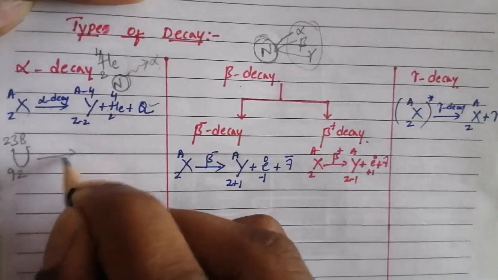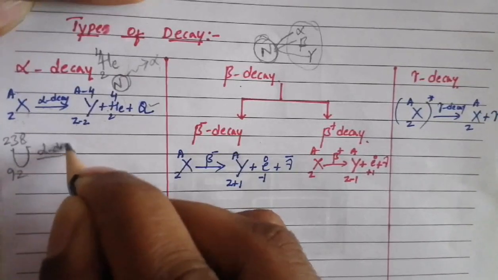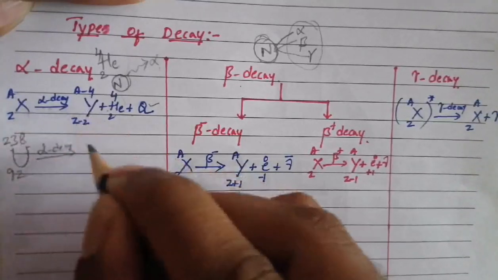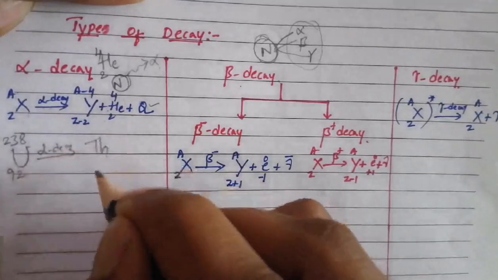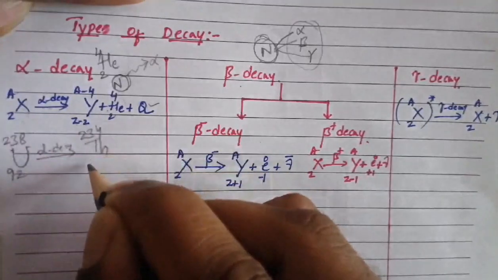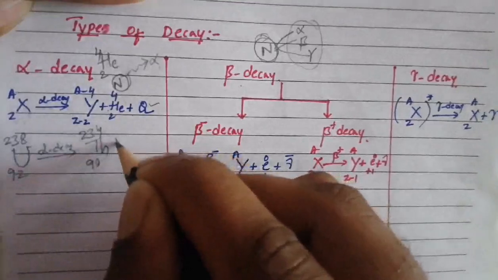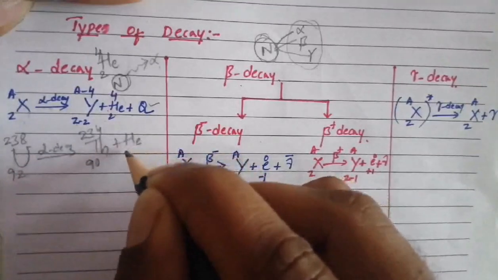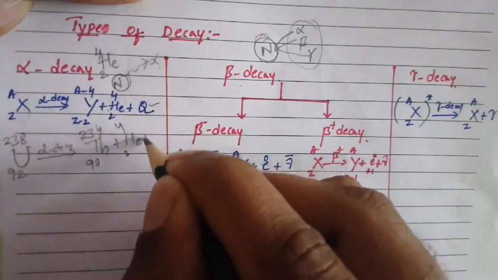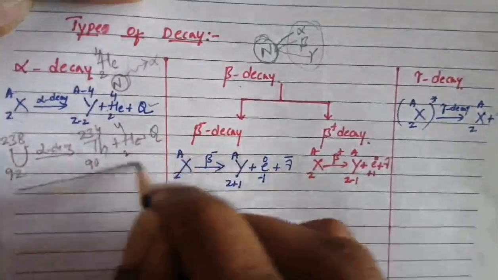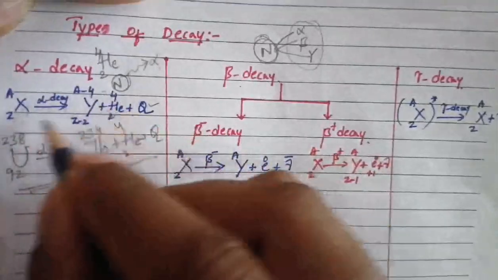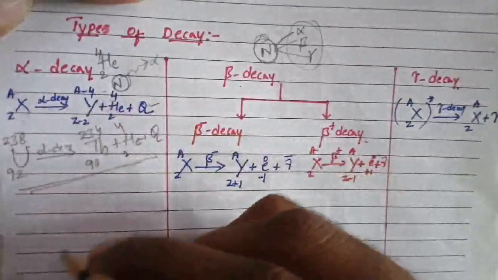After alpha decay, the uranium is converted into thorium with mass number 234 and atomic number 90, with the emission of helium, the alpha particle He-4-2, and a lot of heat energy. So this is the example for alpha decay.